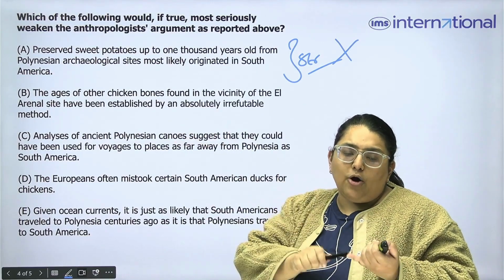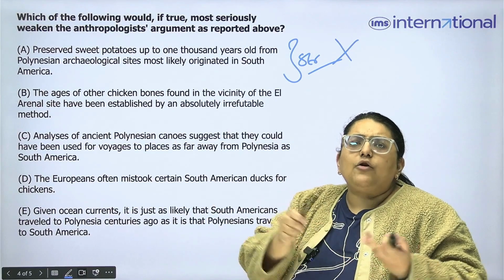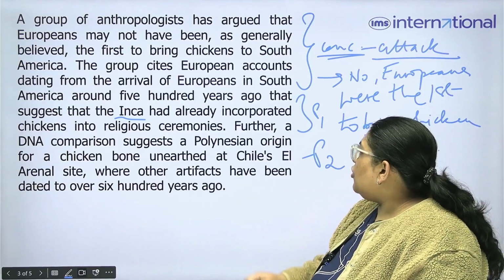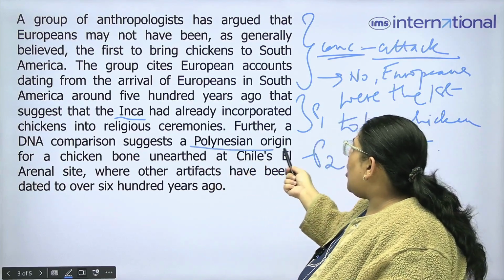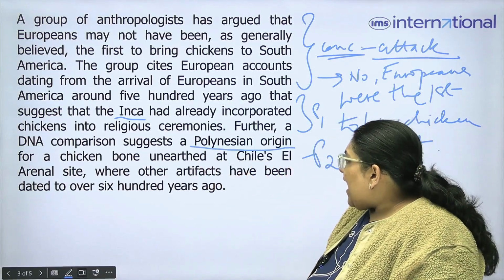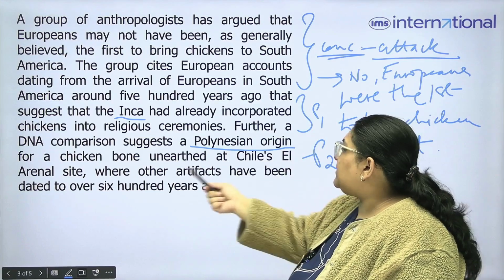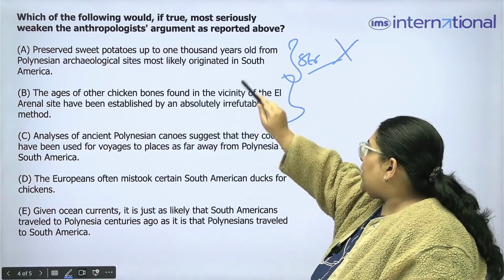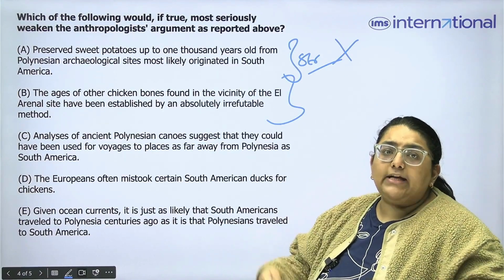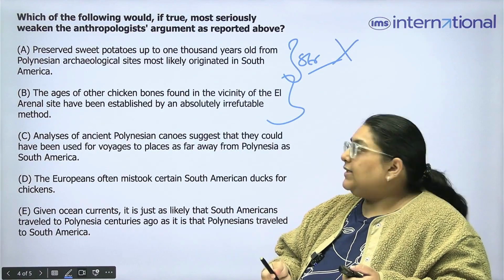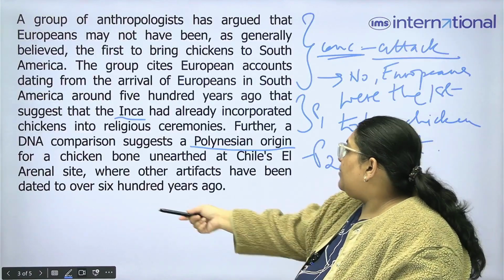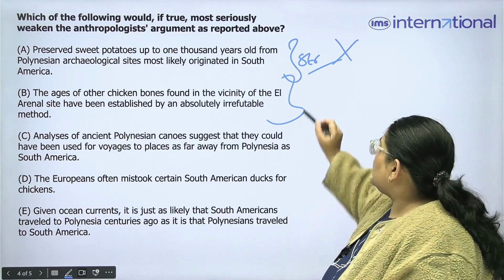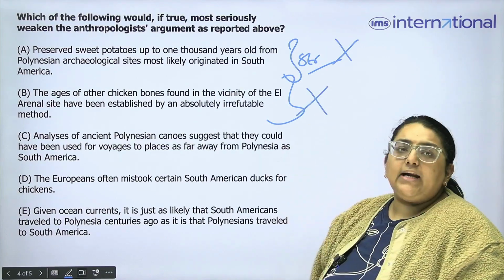Whether they came from Polynesia or Europe or some other place. What do we know about the chicken bones? We know that they were of Polynesian origin and were unearthed at this site. But this option does not tell us whether the age was more than 600 or less than 600 years ago. So this will not work in our favor.